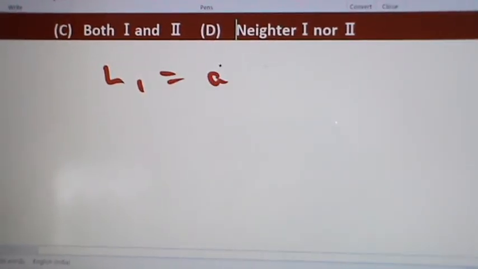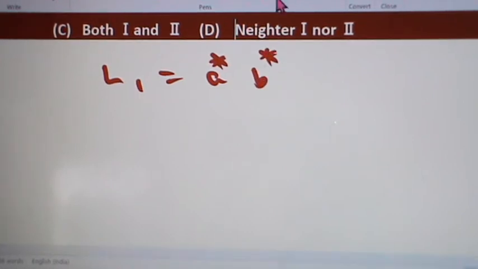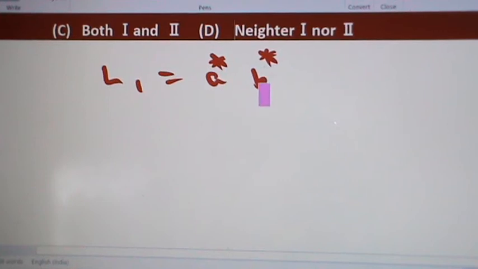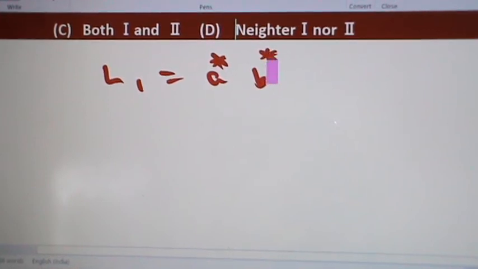Let L1 equal to a star b star. Here a star is a regular expression, b star is a regular expression. So a star b star is a regular expression. That is, the concatenation of two regular expressions is a regular expression. So L1 is a regular expression. So L1 is regular.